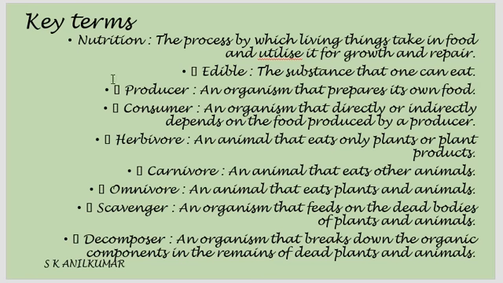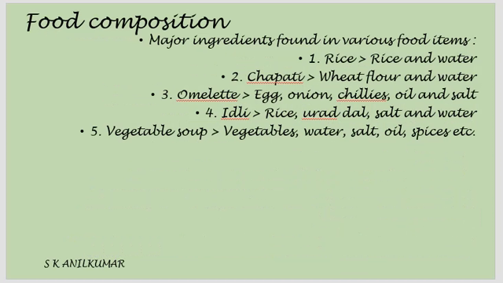What are the key terms that we have seen? Nutrition, process by which living things take food. Edible, substance that one can eat. Producer, organism that prepares food. Consumer, organism that consumes the food prepared by the plant, etc. Herbivore, only plants are eaten. Carnivore, flesh of other animals is eaten. Omnivore, eats plants and animals. Scavenger, that feeds on the dead animals and plants. Decomposer, breaks down the organic components of the dead plants and animals.